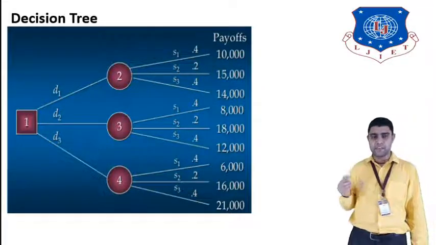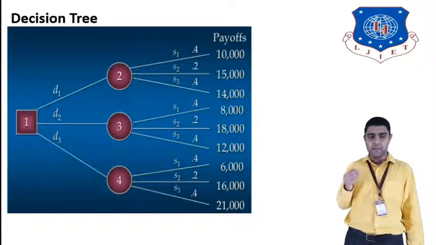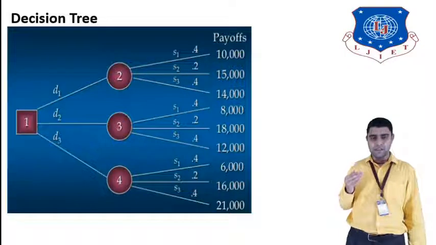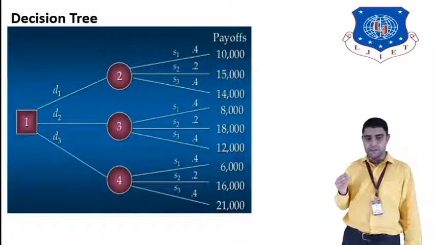So we will create the decision tree for the Burger Prince model. There are three alternatives, D1, D2 and D3. For D1, the probabilities of S1, S2 and S3 are 0.4, 0.2 and 0.4. For D2, the probabilities are 0.4, 0.2 and 0.4.